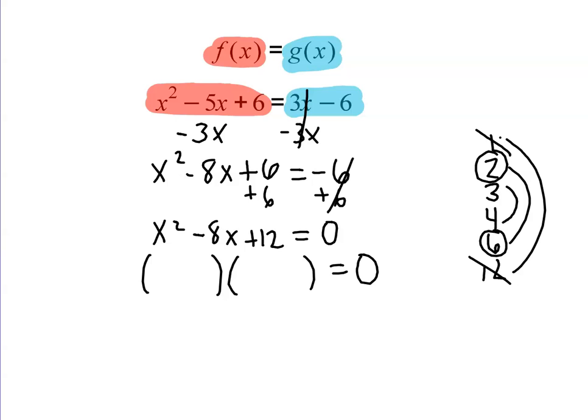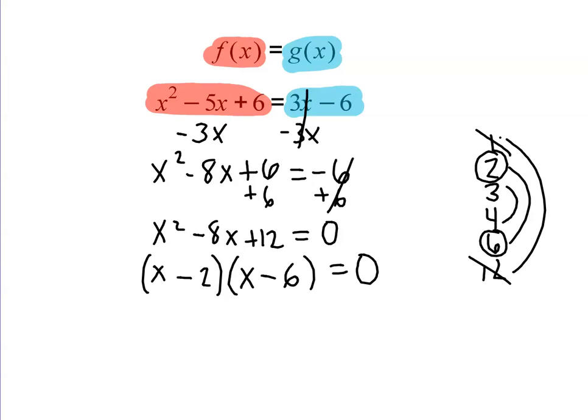So I'm going to start off with x and x to give us our x squared term. And then we know that the factors have to include a 2 and a 6. Now we just have to determine the sign of them. So negative 2 minus 6 is negative 8. And negative 2 times negative 6 is positive 12. So those would be the two factors that work. Okay? So just to be clear, these two forms are equivalent, right? It's just going from standard form of a quadratic to factored form. And that's how we're going to solve this quadratic equation.